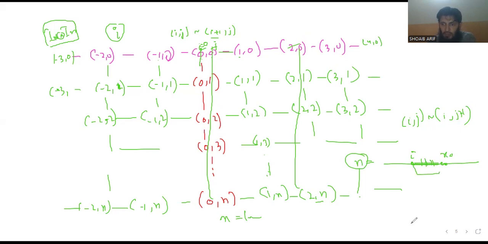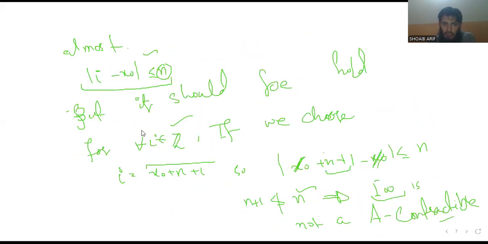So if we substitute i equal to x naught plus n plus 1 in this equation, the x naught terms cancel. So we get n plus 1, which is not less than or equal to n. So we get a contradiction. So our assumption that I infinity is contractible is wrong. So this is our proof that I infinity is not contractible.